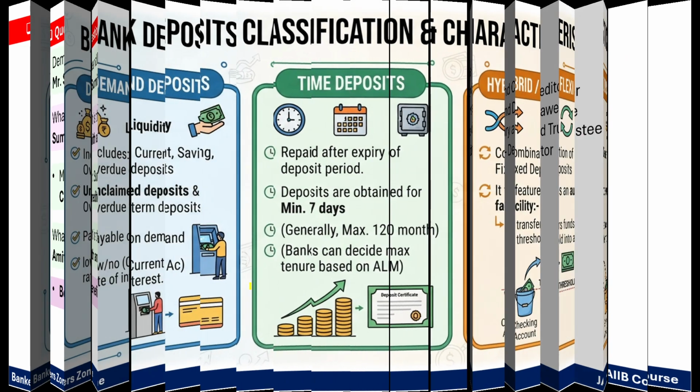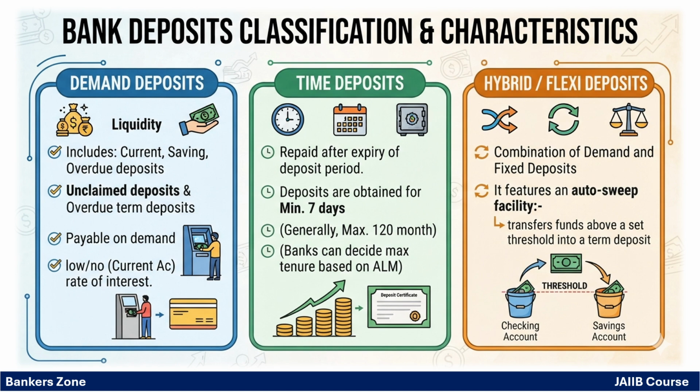Okay. Now, we have different types of deposits. We have demand deposit, time deposit, and combined, we have hybrid or flexi deposit. What is demand deposit? We have current account, saving account, or OD account, right? So current account and saving account are nothing but demand deposits. And time deposit means we provide the customer things like a fixed deposit, right? The cash certificates. These are types of time deposit.